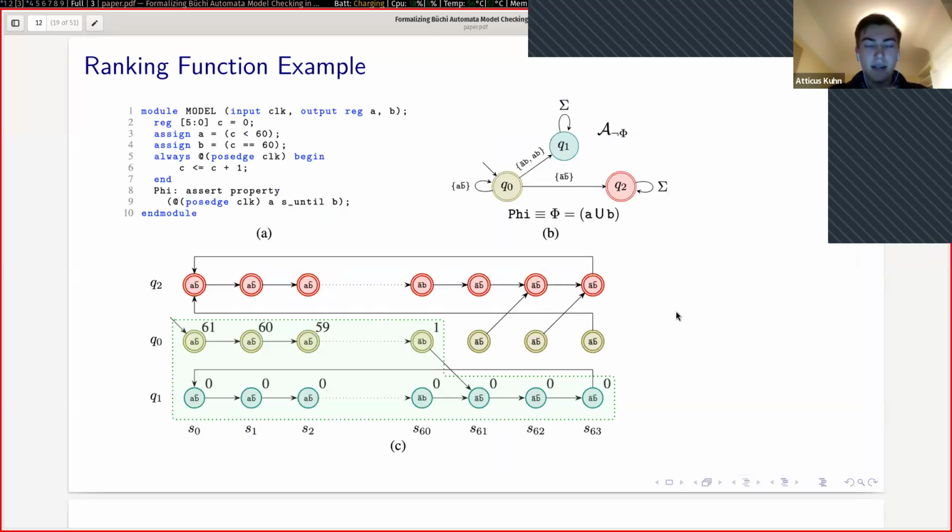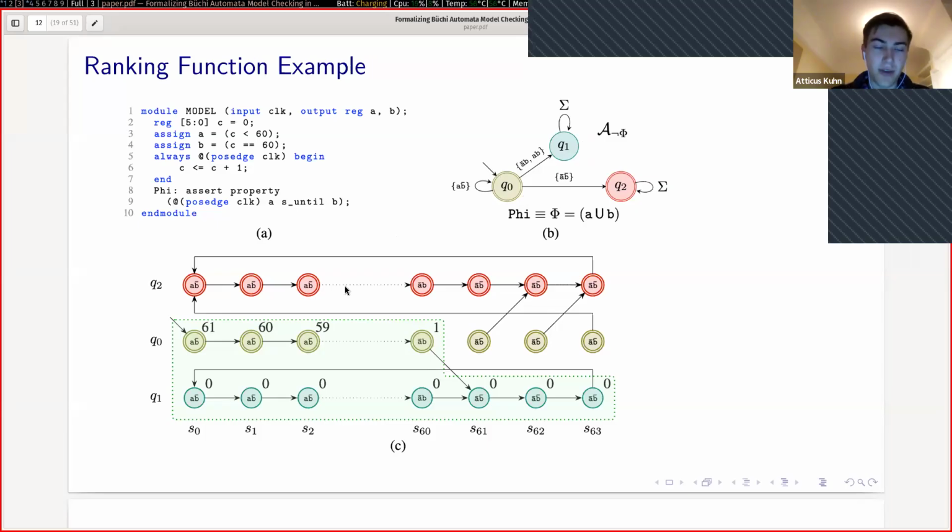Now let me give a concrete example of how ranking functions work, using the example that I introduced earlier. Here's the example with the counter, which starts at c equals 0 and increments. We have our conditions A and B once again, and a formula phi asserted in the Verilog language. Here we have translated it into automaton A of not phi, using the LTL to Büchi automata translation that I talked about earlier. In this diagram, the double circles represent fair states, and the single circles represent unfair states. We can see we start in the initial state Q0.